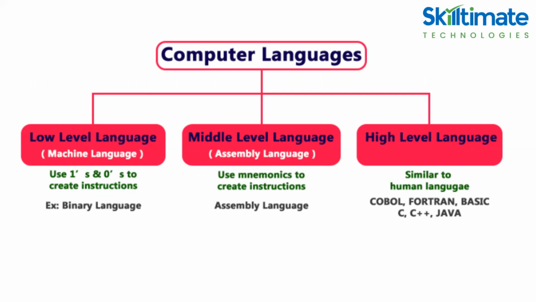Binary is nothing but ones and zeros. A computer can directly understand the binary language. Machine language is also known as machine code. What are the advantages of machine language? A computer can easily understand the low-level language. Low-level language instructions are executed directly without any translation. Low-level language instructions require very less time for execution.